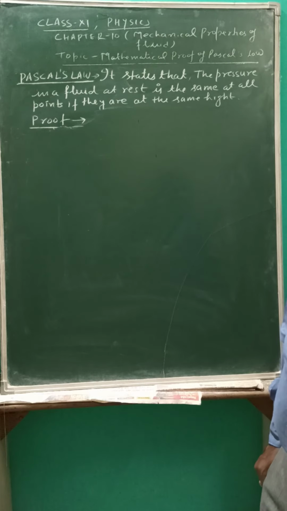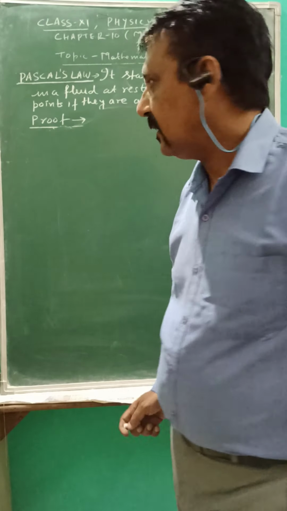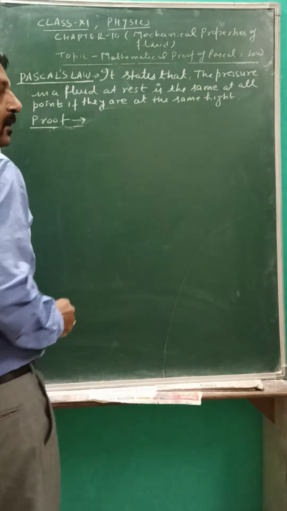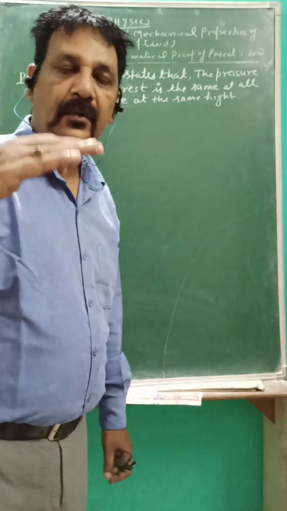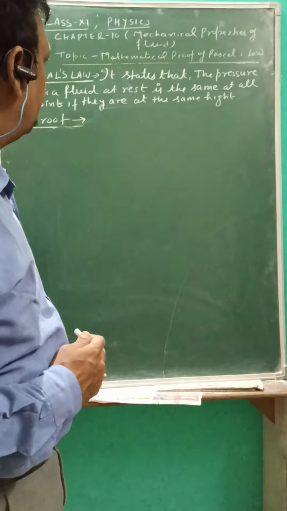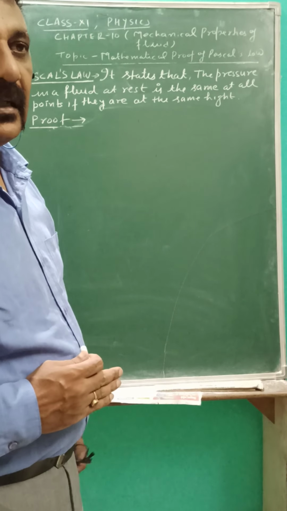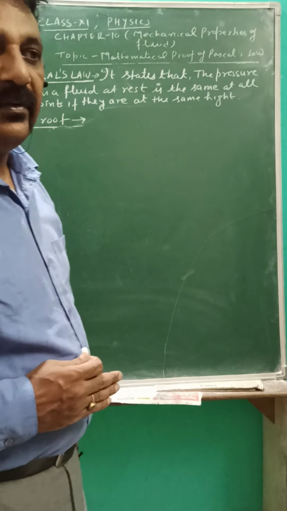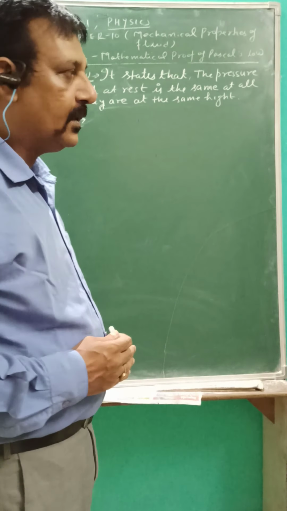at the same height. So it means if there are various points at the same depth from the free surface or top surface of the liquid at rest, then the pressure at all these points must be the same. So we will prove this statement mathematically.